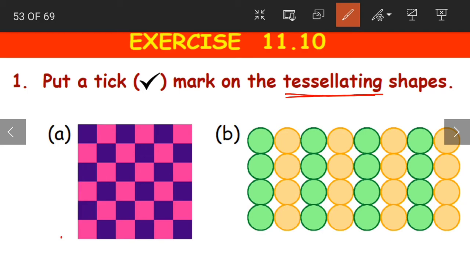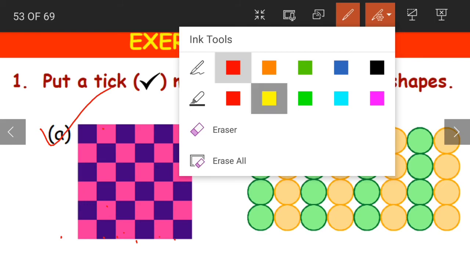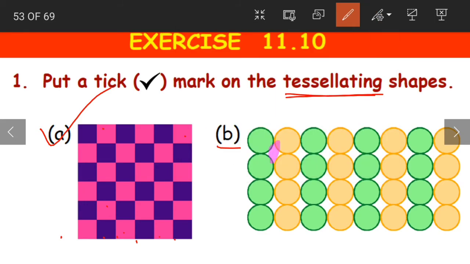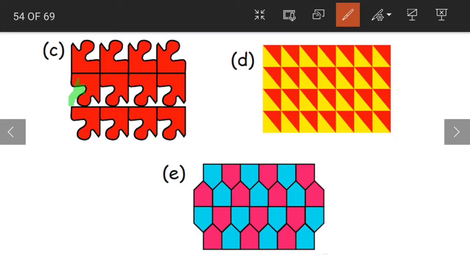Coming to the first option A. Now if you see here, we are having many squares. Now are these tessellating? Yes. Why are they tessellating? Because there is no gap in between them. Now coming to shape B, are these tessellating? No. Why? Because see here, we are having some gap. Now coming to shape C, again we are seeing a few gaps here. So this is not a tessellating shape. Now coming to shape D, yes, it is a tessellating shape as the tiles are covered perfectly. Now even E is a tessellating shape as the tiles are covered perfectly without leaving any gap, children.